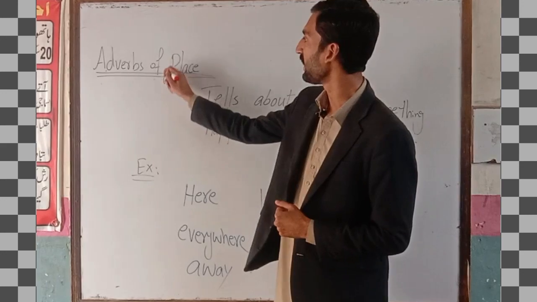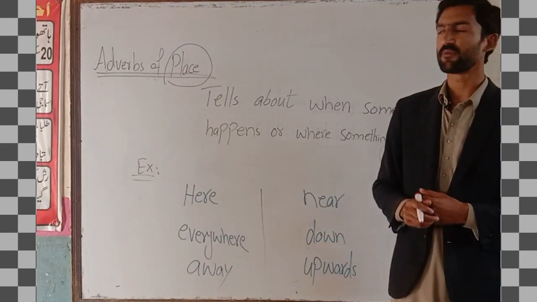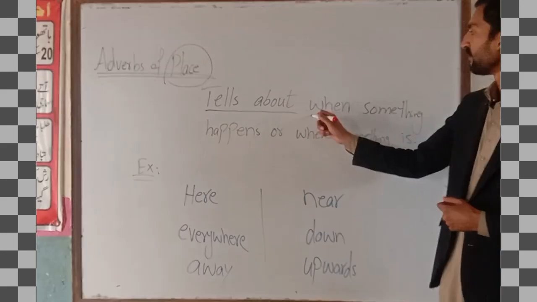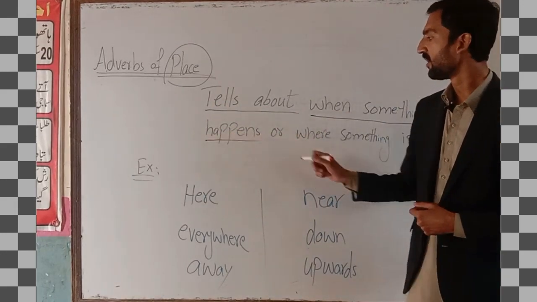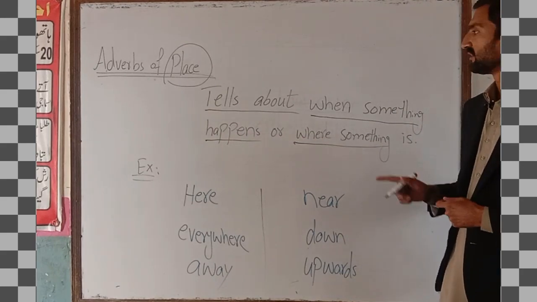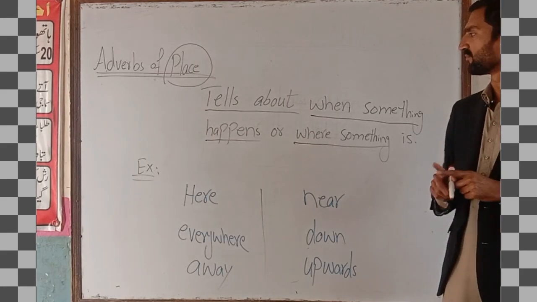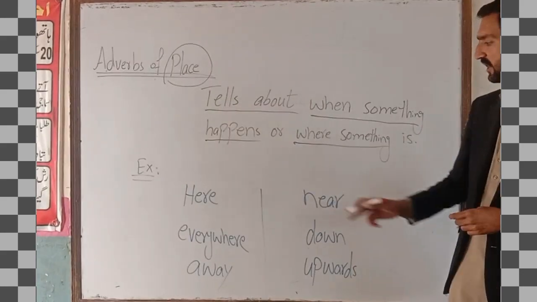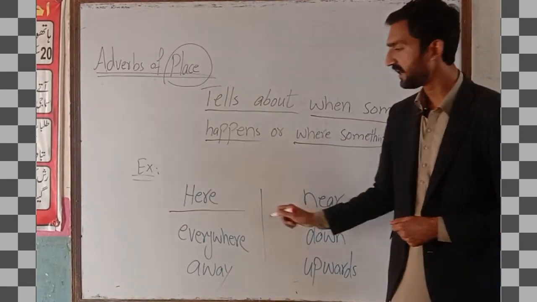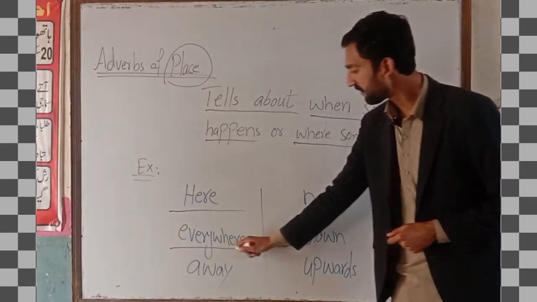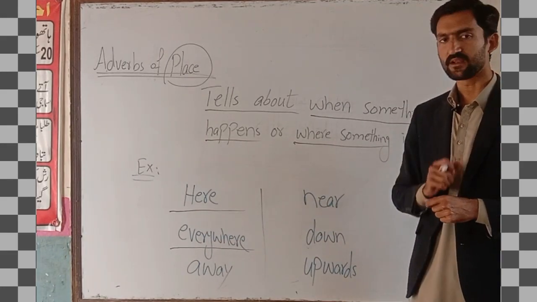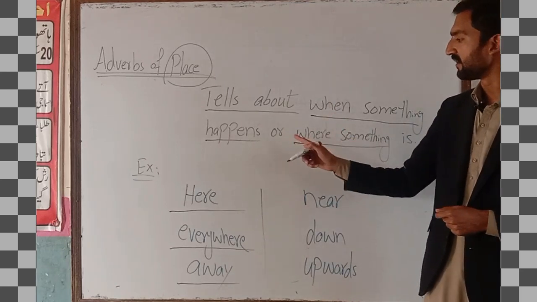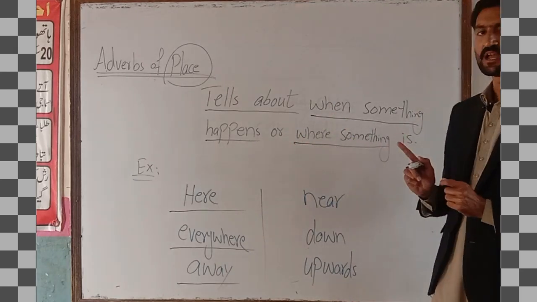We have adverbs of place. Whenever we talk about adverbs of place, it tells us when something happened or where something happened. This basically highlights two major things: when something happens or where something takes place. So here we have some examples. First we have here. Then we have everywhere. Third we have away. These show where something happened.